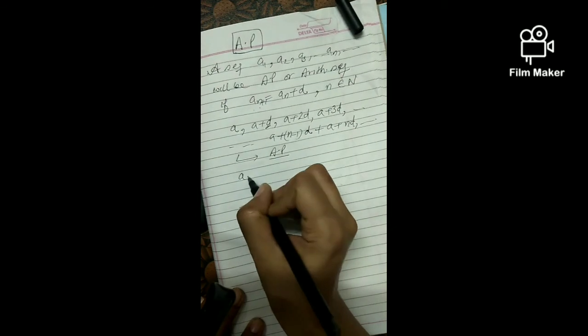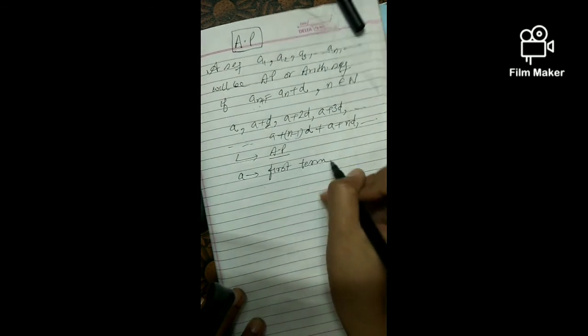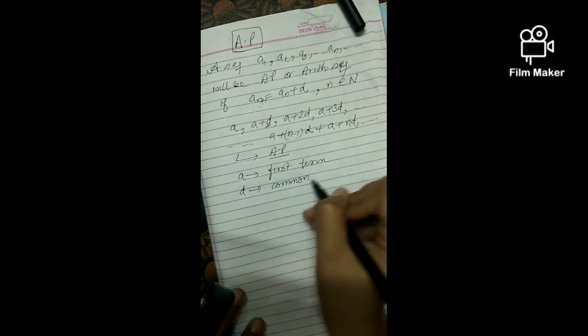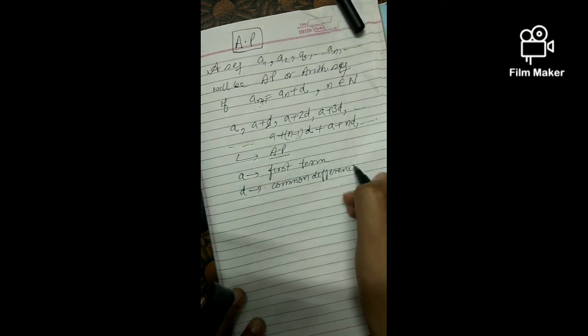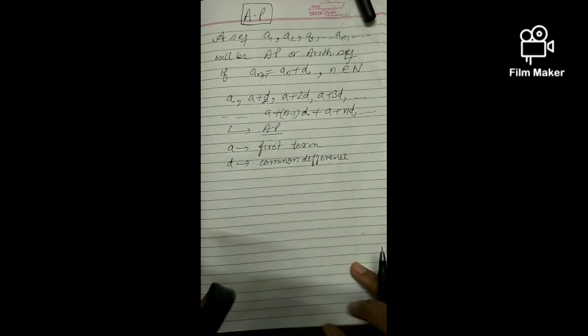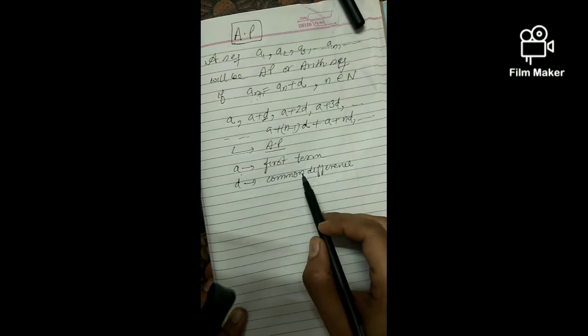So here a is our first term, and d is the common difference. If in the previous term I just add this common difference, I get the next term. So a and d are done. a is the first term, d is the common difference.